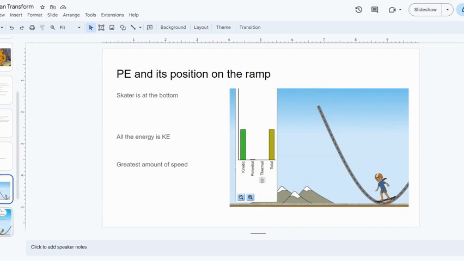Now, we're going to compare the speeds. We do have differences in energy. We have different types. It's kind of like if I take $100 and I convert it into pesos, or I convert it into euros, or I convert it into yen. I can convert my money into different types of money. We can do the same thing with energy, and we'll talk more about that later on in the year. For right now, I want us to remember that because energy can't be created or destroyed, the total amount of energy is always going to be the same.